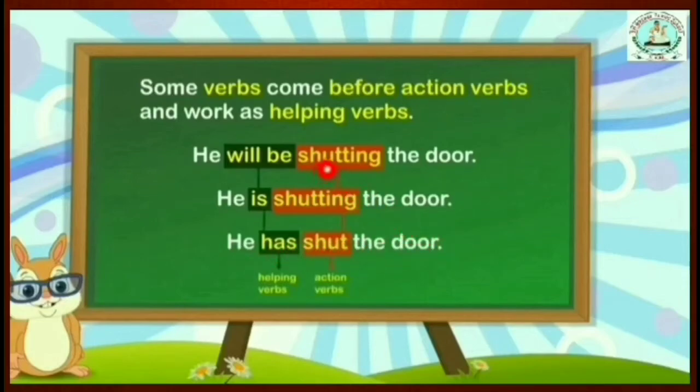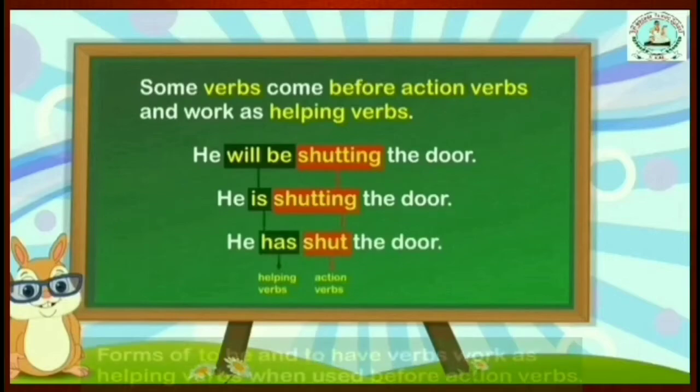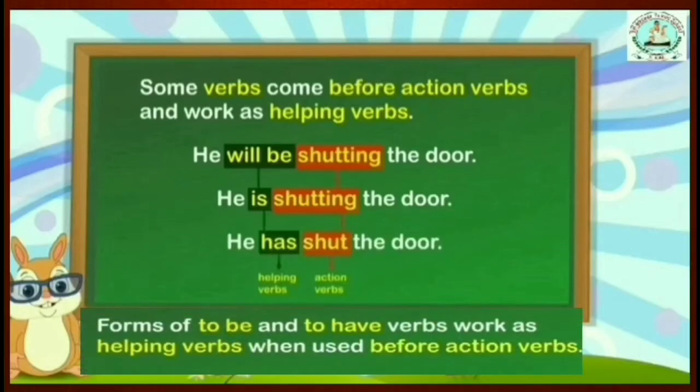Here, which is the action word? Here, shutting and shut are action verbs, and the verbs that come before them are called helping verbs. Will be, is, has are called helping verbs. To understand better, look at here. Forms of to be and to have verbs work as helping verbs when used before action verbs.